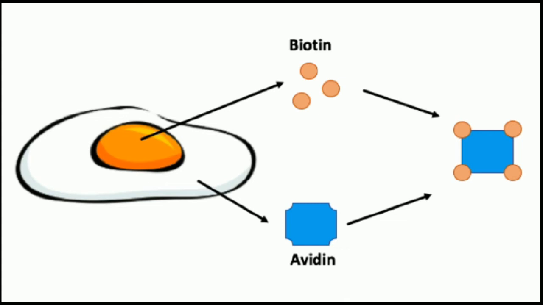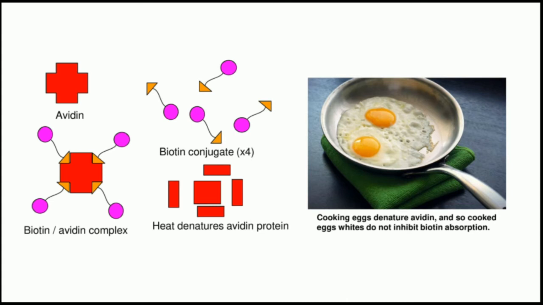But the white albumin part of the egg has avidin. Avidin is a glycoprotein, and it can bind 4 molecules of biotin. Here you can see that avidin has bound 4 molecules of biotin and made a complex known as the biotin-avidin complex, and this complex is not absorbed by the human body. As it is not absorbed, our body will not be able to absorb biotin. So there will be a deficiency of biotin if we consume raw egg white.